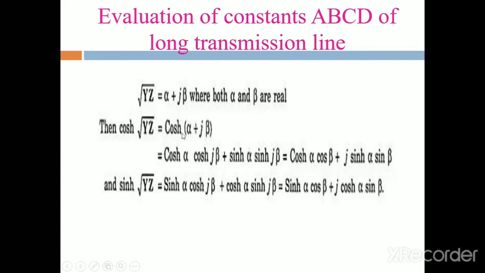It is cosh A cosh B plus sinh A sinh B. Then it is written as cosh A cos B plus j sinh A sin B. Then sinh root YZ is equal to sinh A cos B plus cosh A sin B.